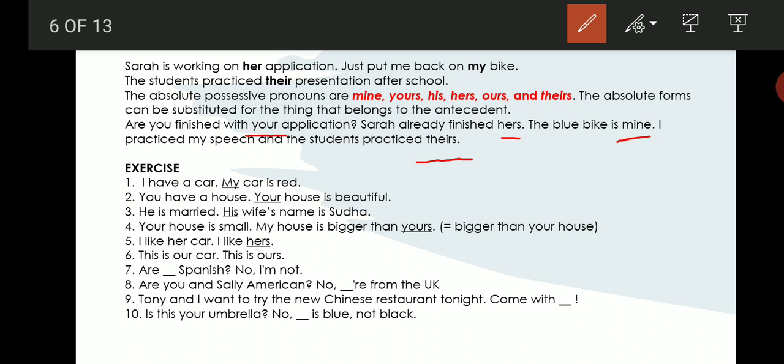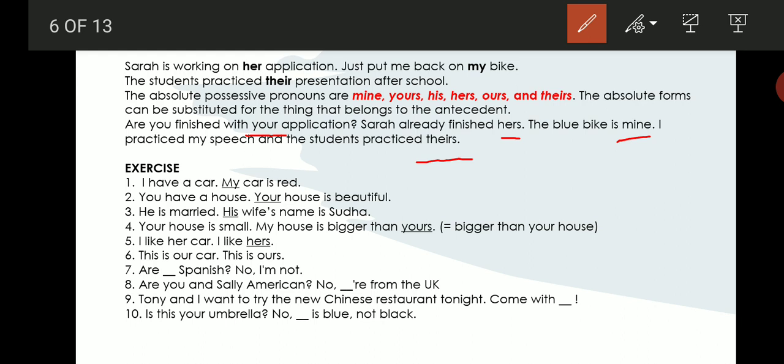Let us look at the sentences given here. There are 10 sentences in the exercise given below. Let us read it. I have a car. My car is red. So, my is a possessive adjective. Next one. You have a house. Your house is beautiful. Your is a possessive adjective because you are talking about house and you have put the pronoun just before the word house.